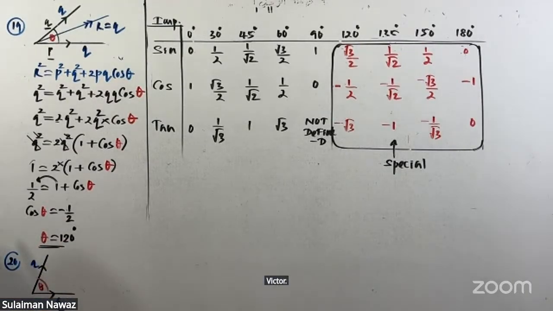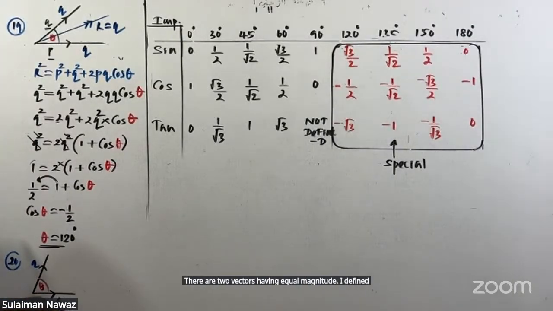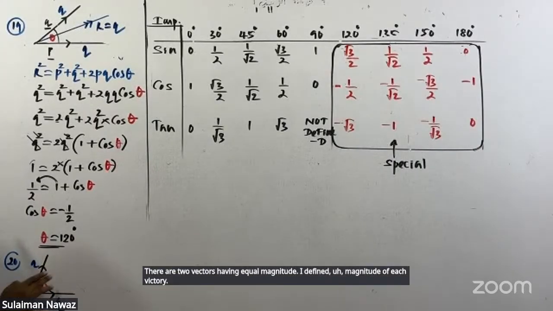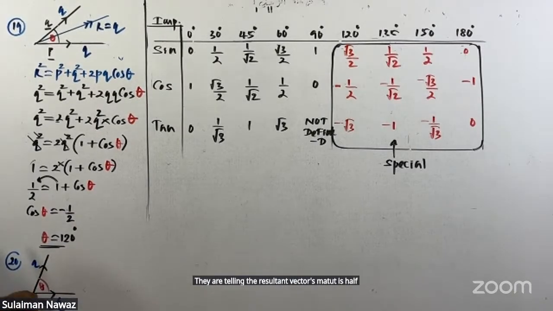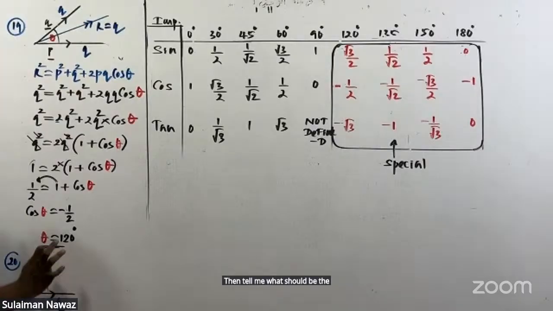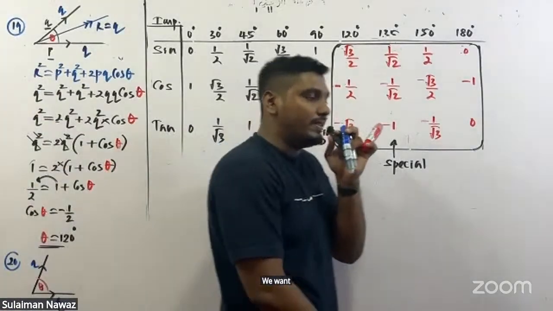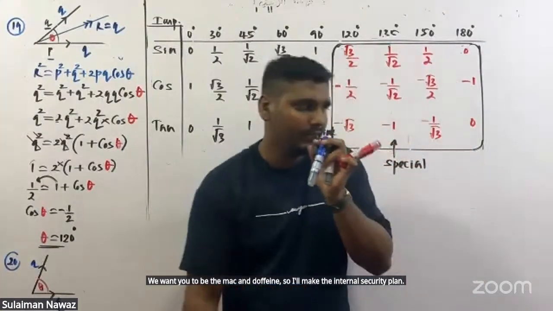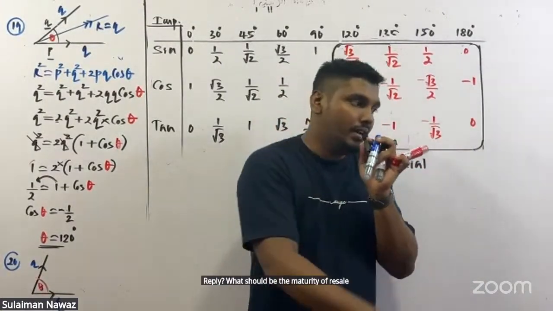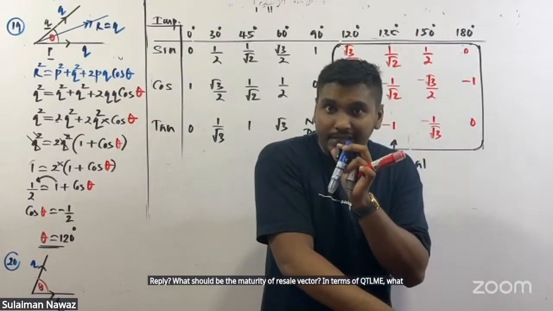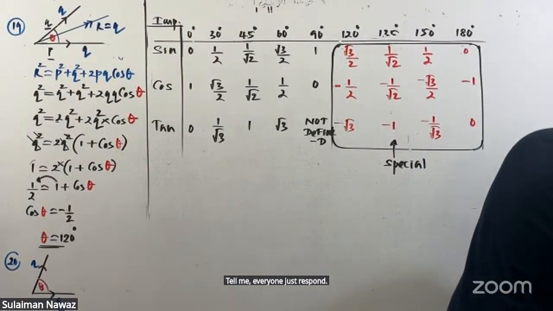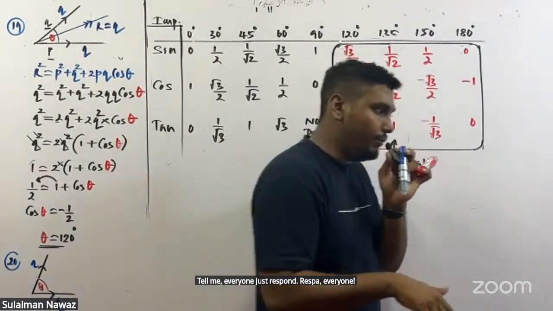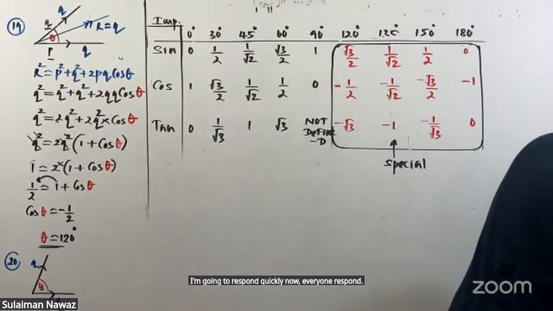The resultant vector's magnitude is half of one of the vectors. Then what should be the magnitude of the resultant vector? There are two vectors having equal magnitude. I defined the magnitude of each vector as simple Q. They are telling the resultant vector's magnitude is half of one of the vectors. Then tell me, what should be the magnitude of the resultant vector in terms of Q? Everyone respond quickly.